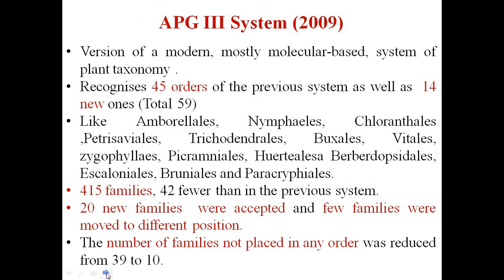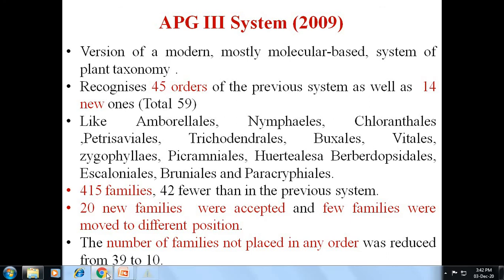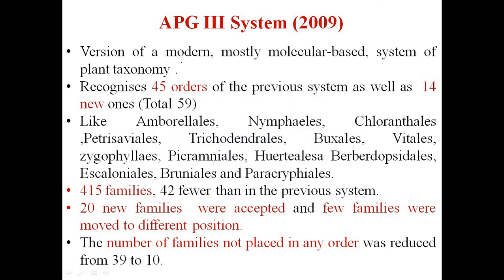The third system of APG is from 2009, which is a version of a modern, mostly molecular based system of plant taxonomy. Here there are a total of 59 orders, of which 45 orders are from the APG second system and 14 new orders are added into this system. They are like Amborellales, Nymphaeales, Chloranthales, Petrosaviales, Trochodendrales, Buxales, Vitales, Zygophyllales and many more.